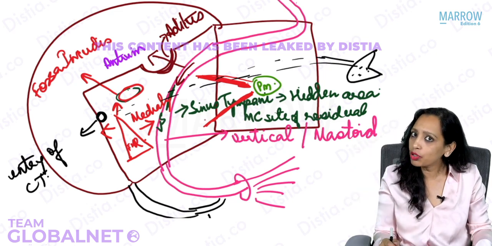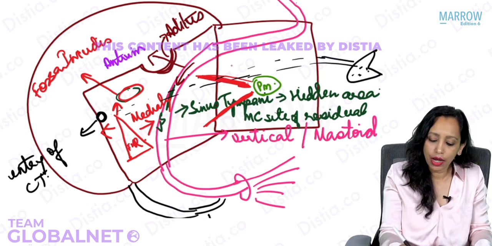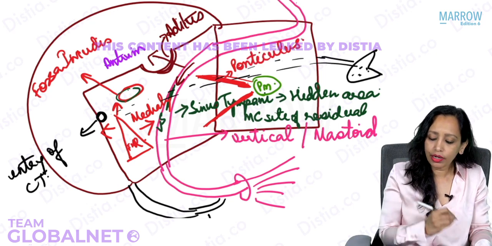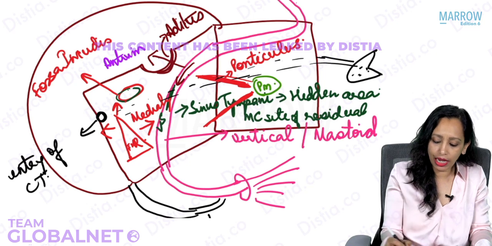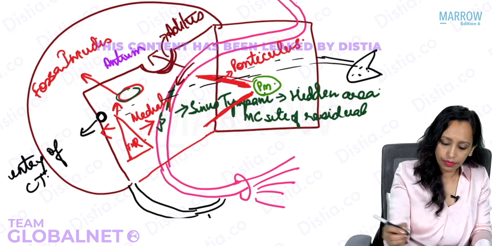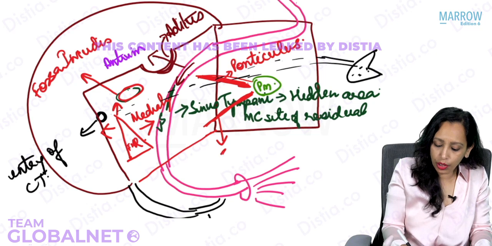And what are the names of these two crests of bone? The upper crest of bone has been named ponticulus, and the lower crest of bone is known as subiculum.